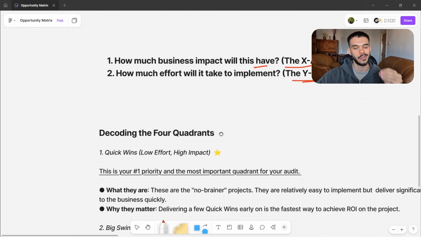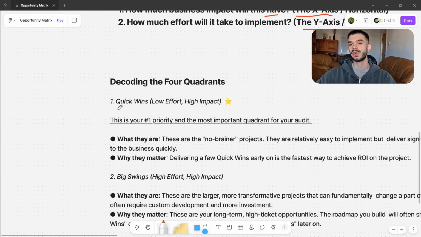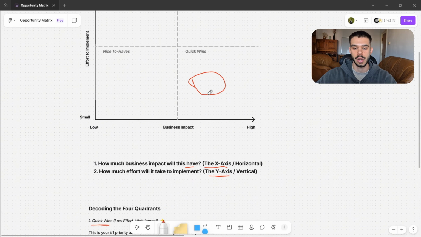Now, let's decode the four quadrants of our scheme. The first quadrant is the quick wins quadrant, which are the projects that are low effort and high impact. This is going to be your number one priority and the most important quadrant for your audit, right? It's this one right here.